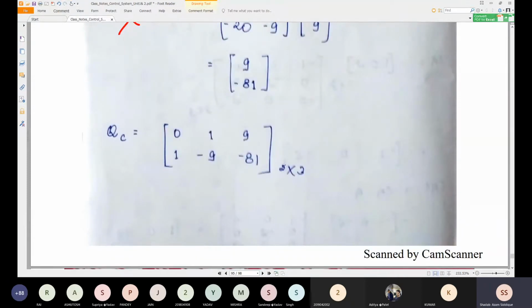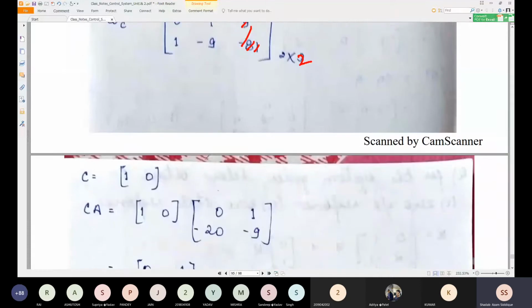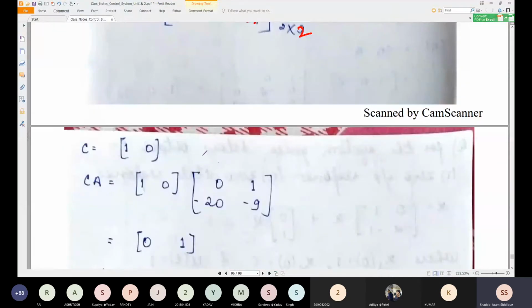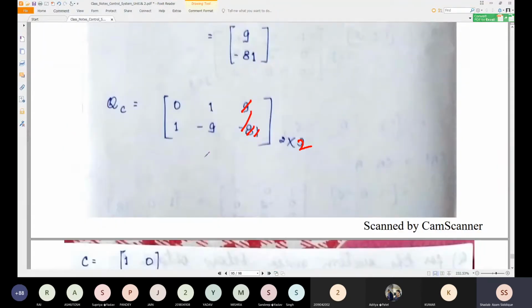This is wrong. This is 2 cross 2 matrix. So QC will be 0, 1 and 1, minus 9. Try to find the determinant of QC. The determinant of this matrix is minus 9 into 0, which is 0, and minus of 1 into 1, which is equal to minus 1.